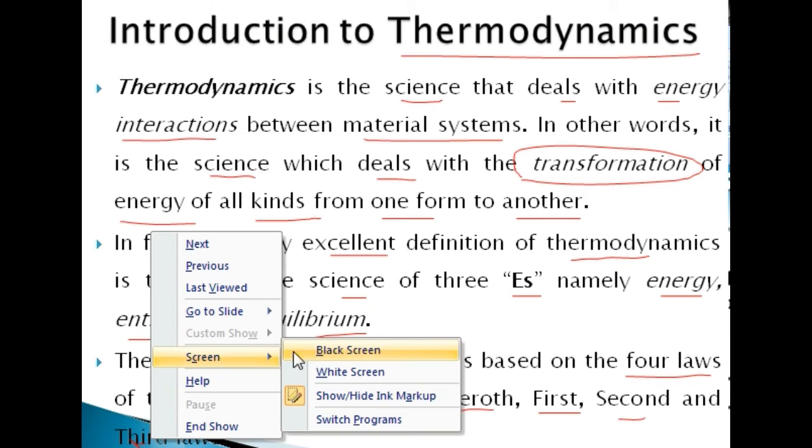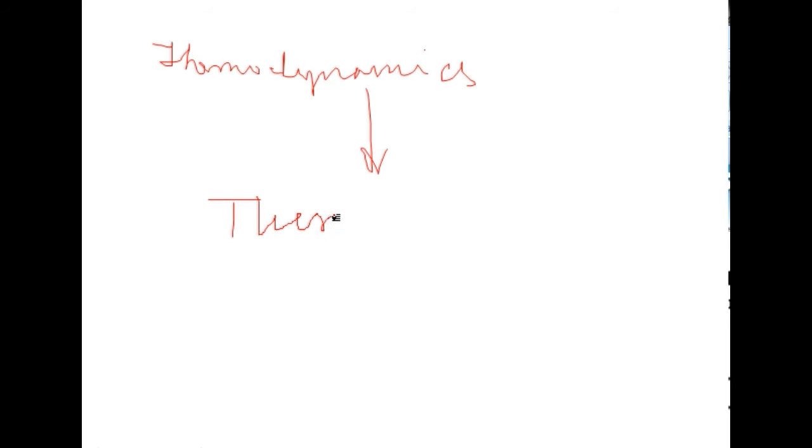If we say there is a study of thermodynamics, then this word is composed of two terms: therm and dynamics.